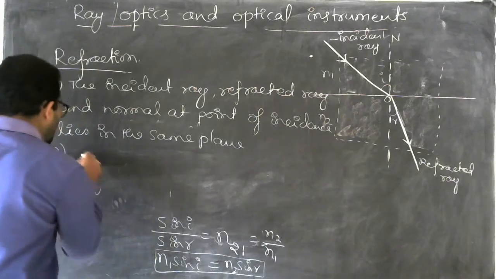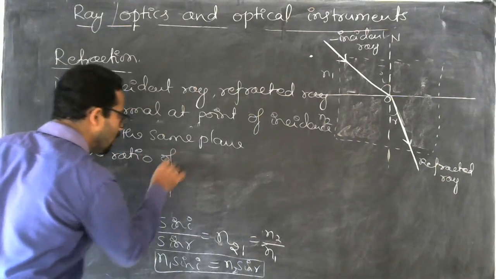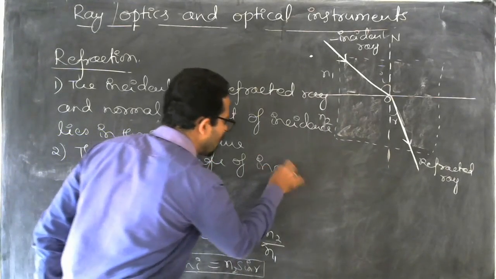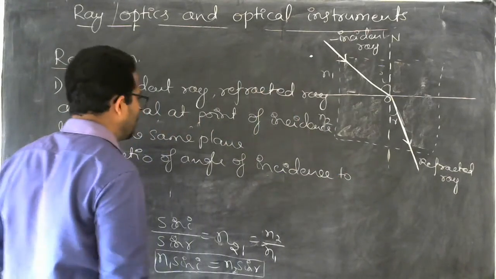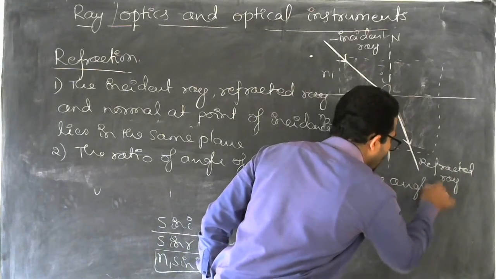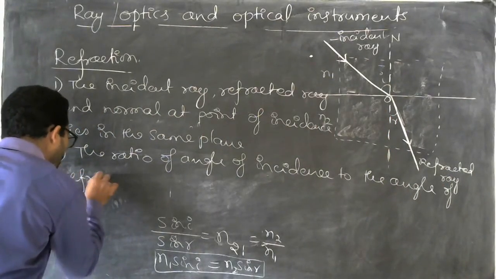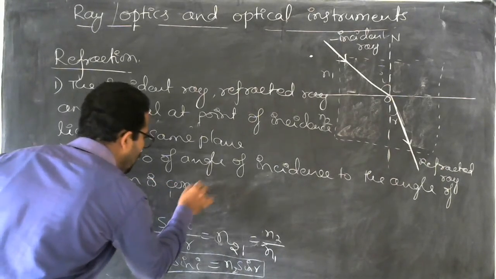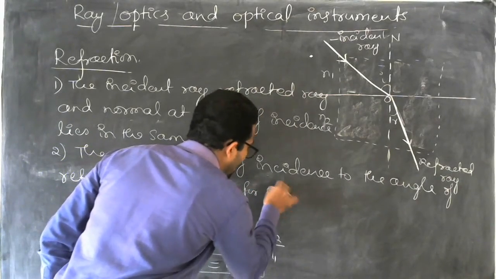So he said that the ratio of the angle of incidence to the angle of refraction is constant for a given pair of medium.